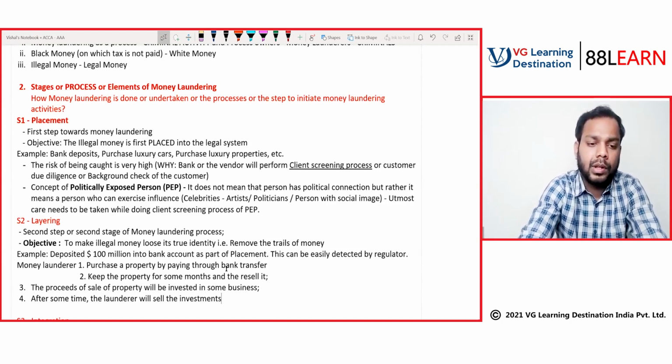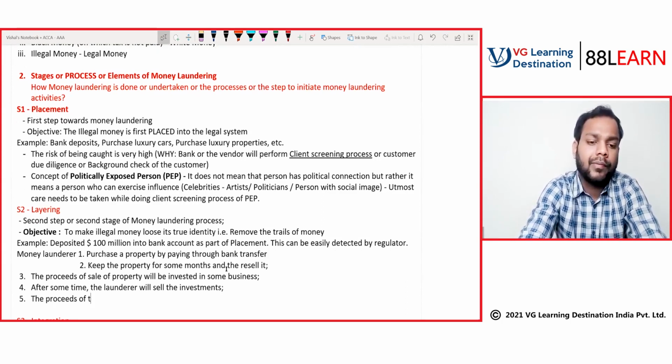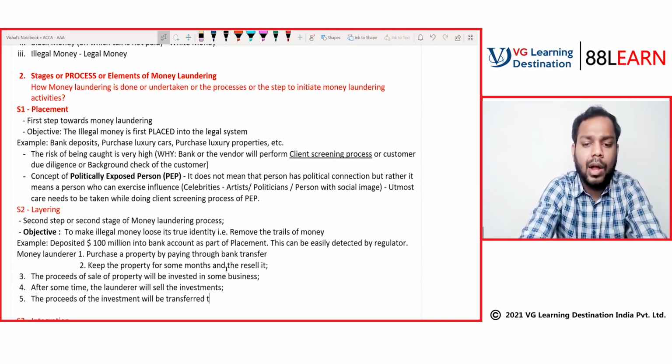And then the proceeds of the investment will be transferred to an overseas bank account.